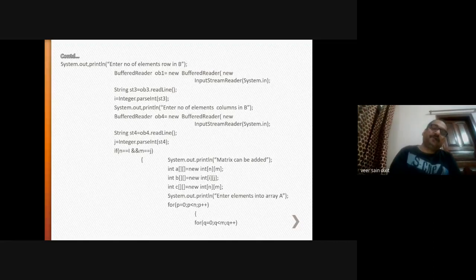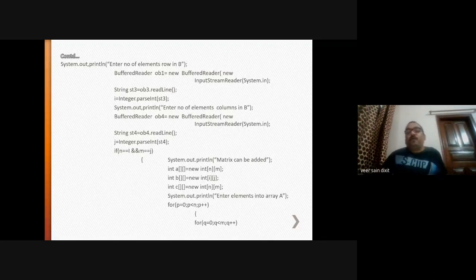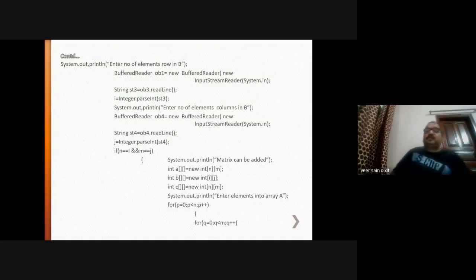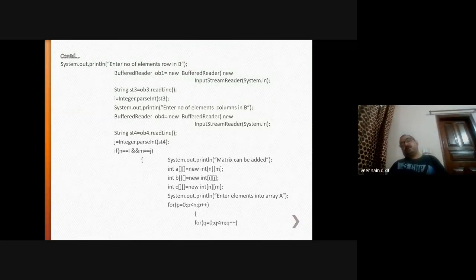For that we will use two for loops. In this statement, for p is equal to 0, p is the iterator showing the rows, and q is the iterator showing the columns.